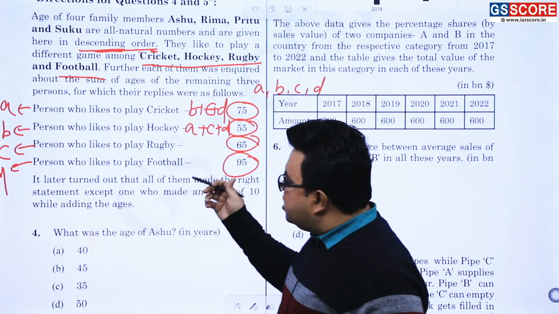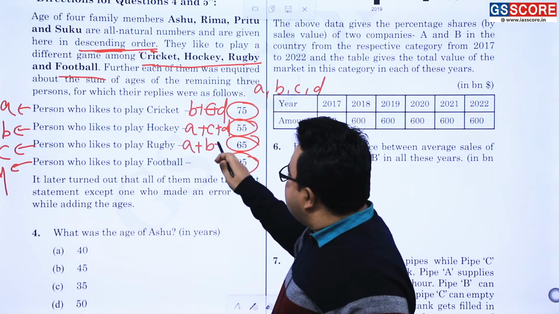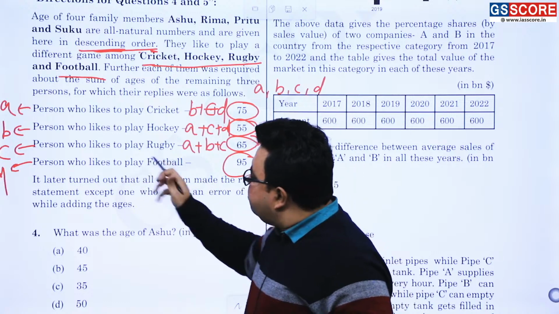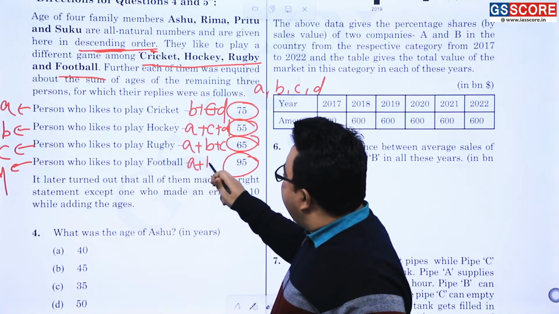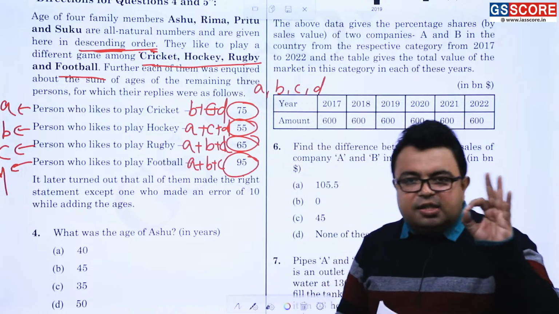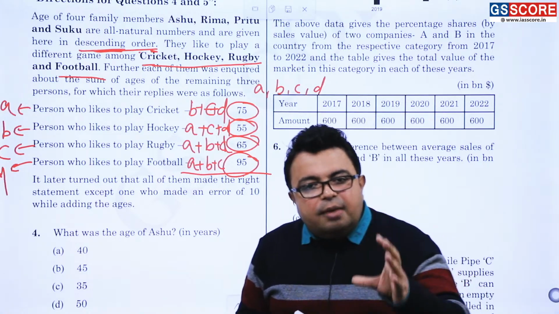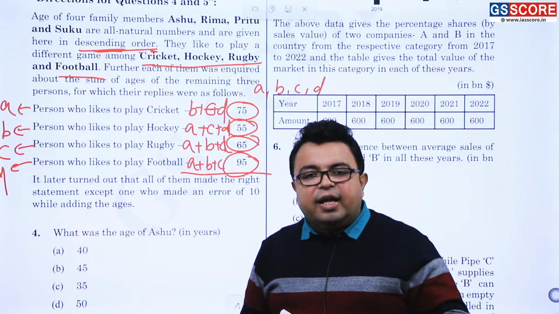And this person has said about the sum of the other persons' ages. It means A plus B plus C equals this, and this person has said A plus B plus C, and this will be D. Okay, now this is what is given. If you add each and every bit of it, in number system there is an area, and that is word problems.